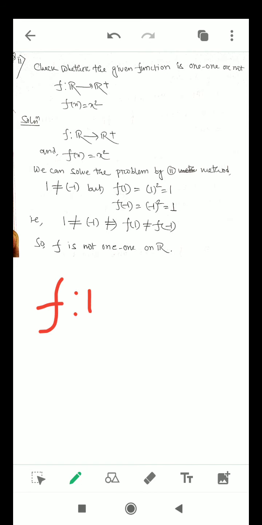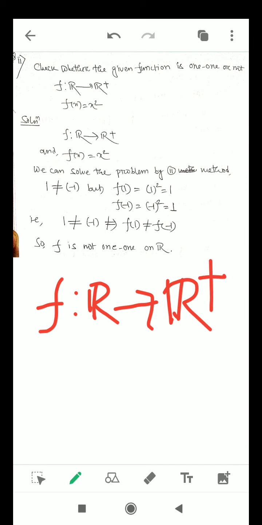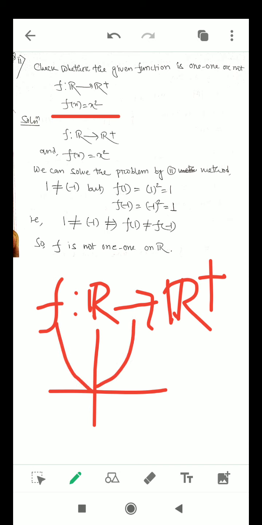Here the codomain has changed, and the function is defined as f(x) equal to x square. You already know that if we consider y equal to x square, this indicates a parabola which has an upward direction.